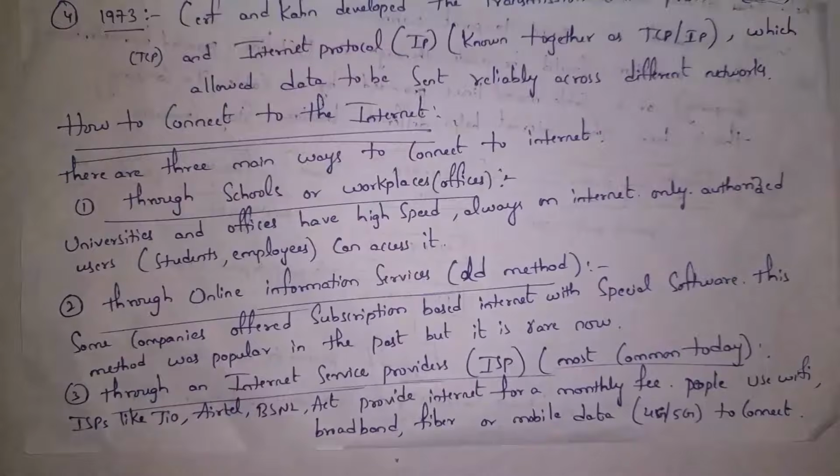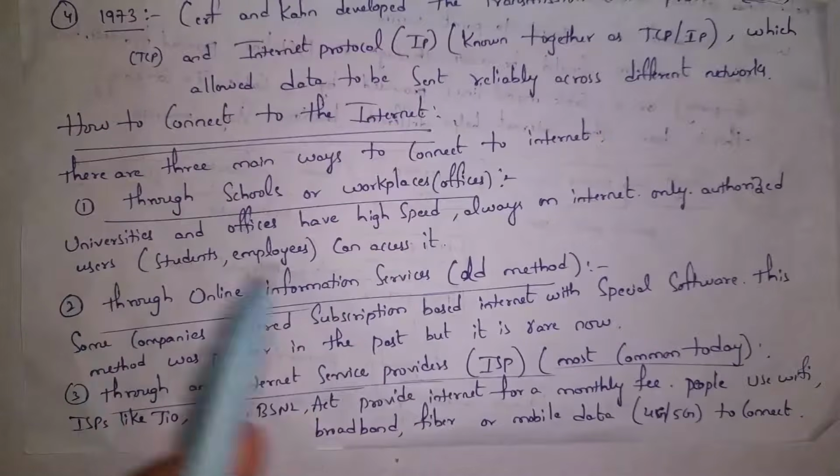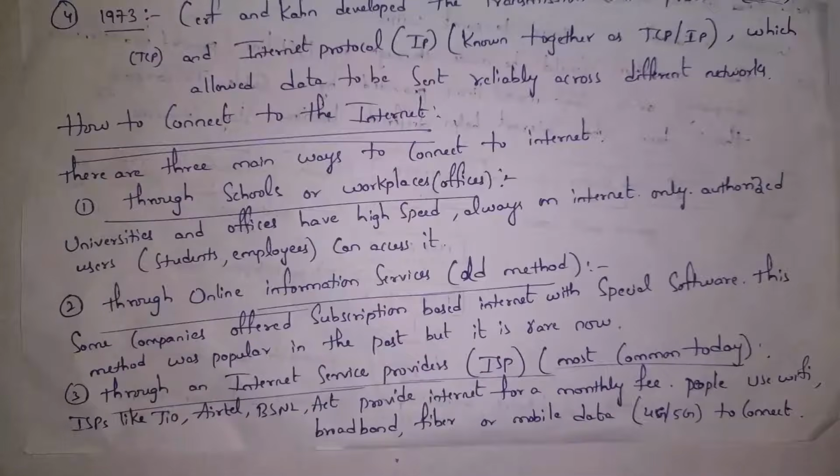The second one is through online information services. Guys, this is one of the oldest methods. In olden days, some companies used to provide Internet. In order to use that Internet, you needed to install one special software, and in that software, you could access the Internet. Guys, now no one is using this method.